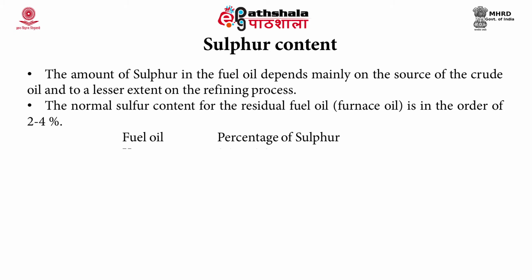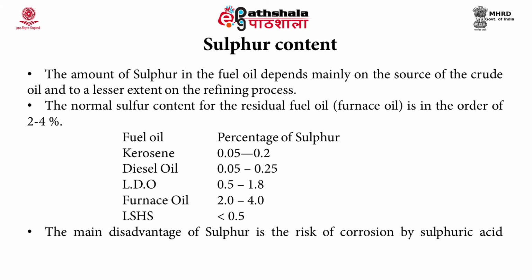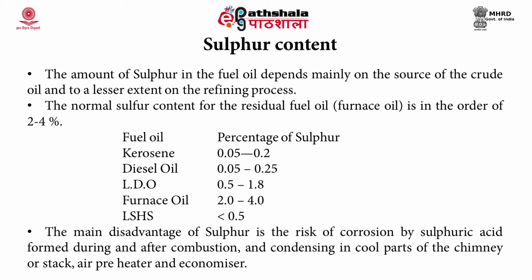You can see in this table the kerosene has a sulphur content of around 0.05 to 0.2, diesel oil has 0.05 to 0.25, the light diesel oil has 0.5 to 1.8, furnace oil has 2 to 4, and the low sulphur heavy stock oil has less than 0.5% of sulphur content. Now, what is the significance of the sulphur content? Its main disadvantage is the risk of corrosion, caused by the formation of sulphuric acid during and after combustion. It condenses in the cool parts of the chimney, the stack or the air preheater, and causes corrosion.